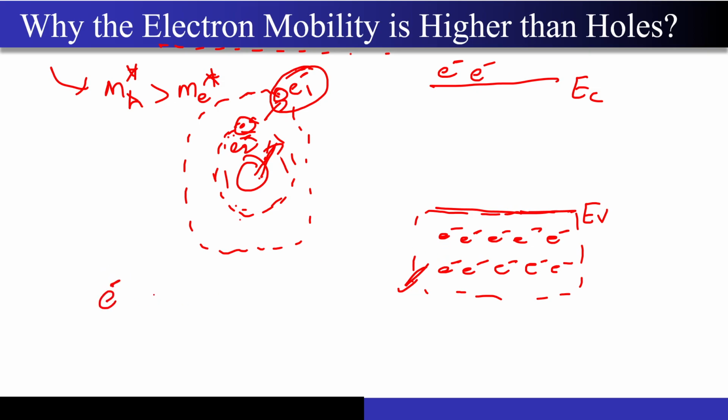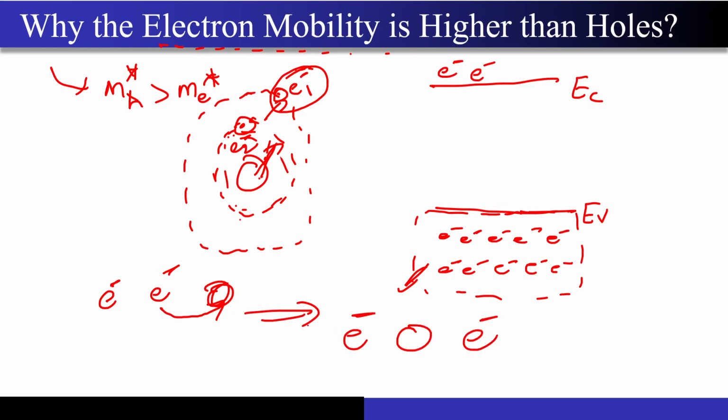See, this is the electron, this is the electron, this is the empty state. I'm talking about the valence band over here, right? So when this electron actually moves into this empty state, then the next state will become something like this: electron, empty state, electron. So instead of saying that the electron has moved from here to here, I can similarly say that the hole has moved from the right side to the left side, correct? So that means the movement of holes is occurring in a place which is very near to the nucleus, right?